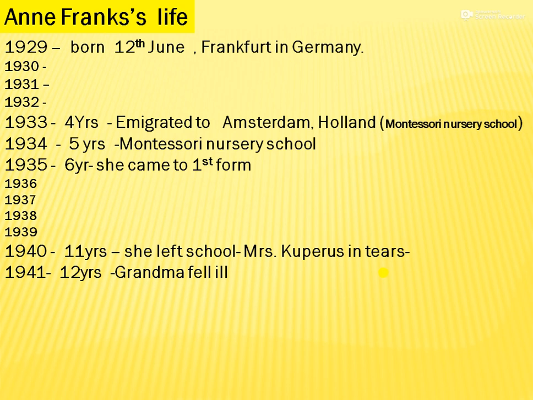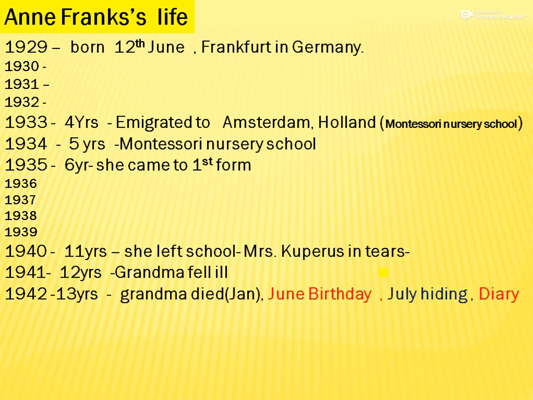1941, when she was 12 years old, her grandmother fell ill. And in 1942, she was 13 years old and grandmother died in January. And that same year, June, her birthday, she did not celebrate very grandly. And in July, they went into hiding because of the Nazi occupation. And then she wrote the diary. In 1942, she started writing the diary. 1943, they were in hiding.